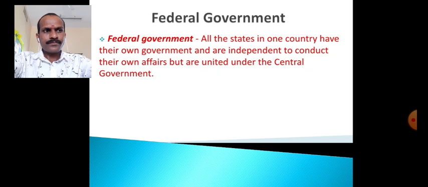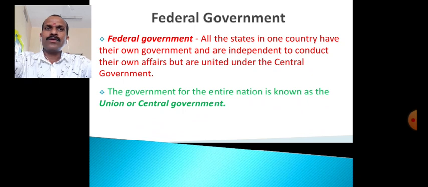So here in India there is one government, the union government, which is headed by the prime minister, and there is another government for every state, that is the state government, that is headed by the chief minister. So at the same time both the governments are effective in the country. One is for the whole country and one is for the state only. Such a type of form of government is known as the federal government. So India is one of the federal countries of the world.